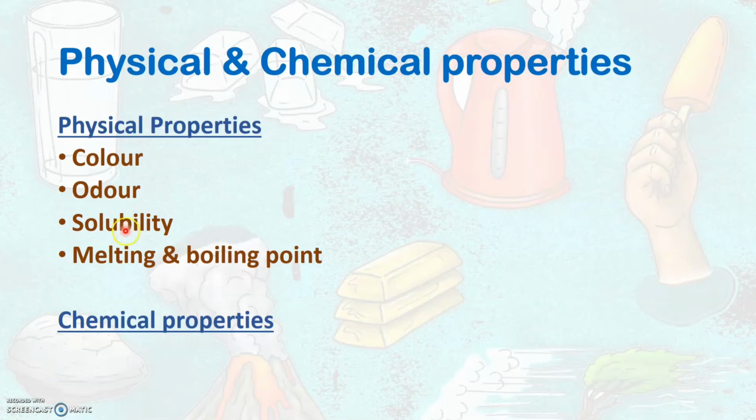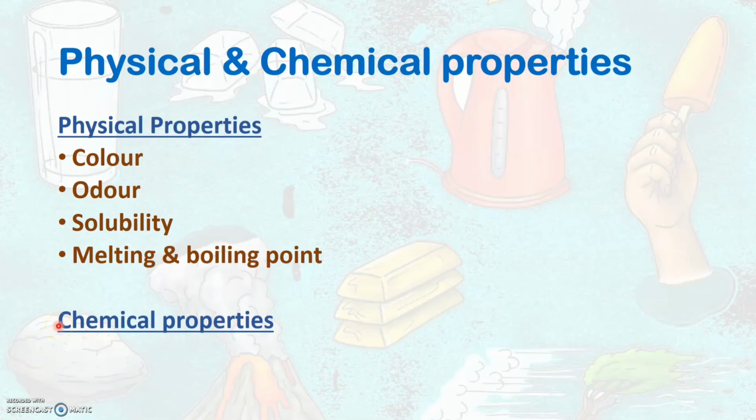Likewise, some of the substances are soluble in water, while some other substances are not soluble in water, but they are soluble in some other solvents. Therefore, this property, solubility, will help us to distinguish one matter from another. Likewise, melting point and boiling point. Different substances show different melting points and boiling points. So this physical property, melting point and boiling point, will help us to distinguish one matter from another.